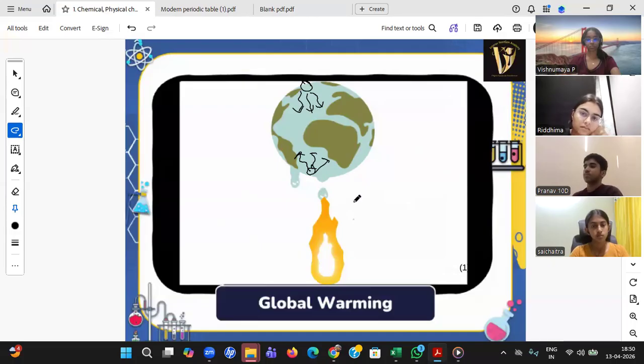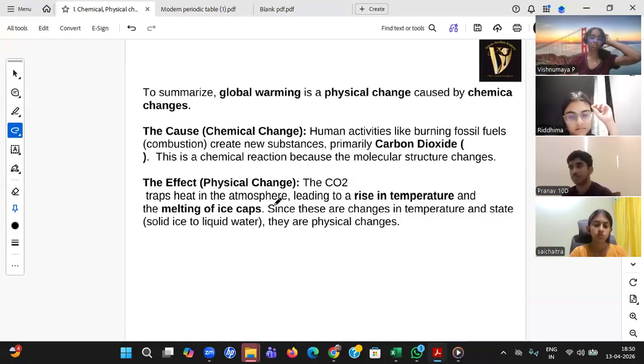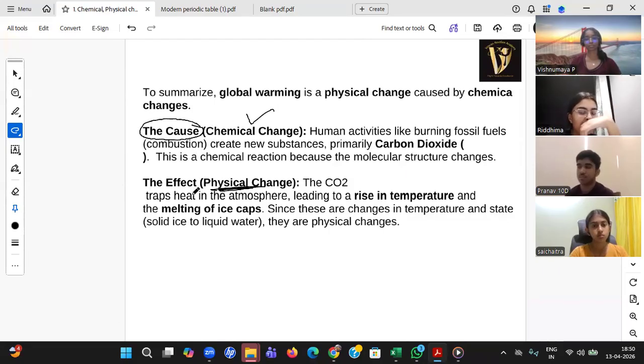But if at all we are controlling global warming, like you see during the corona time, no industry was running, no vehicle was moving. Obviously, the height of the ice caps, the percentage height of the ice cap, has increased. That means a reversible action is happening there. That's the reason, student, physical change is also happening. So the reason for global warming is a chemical change. The effect is nothing but physical change.